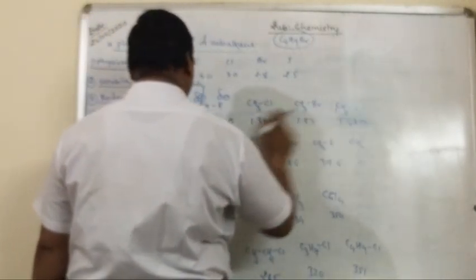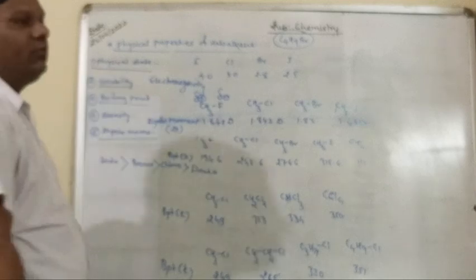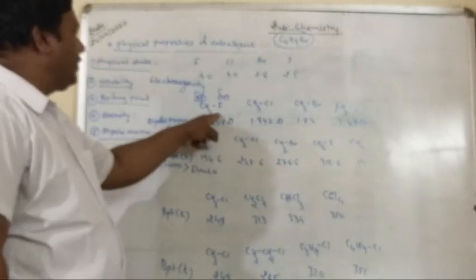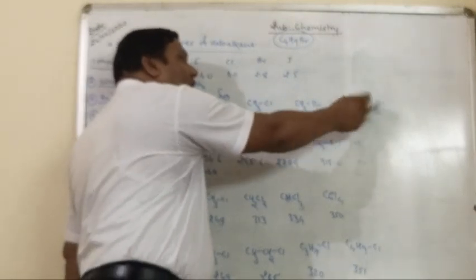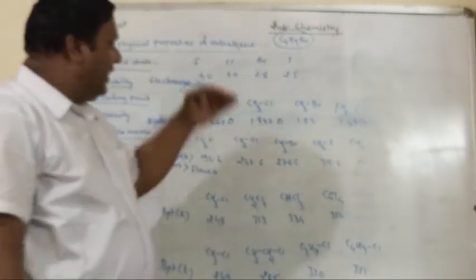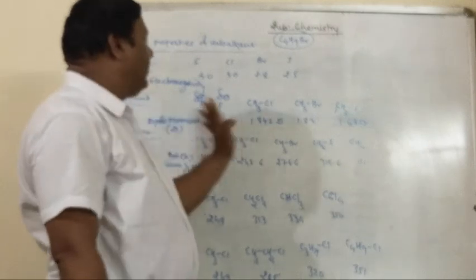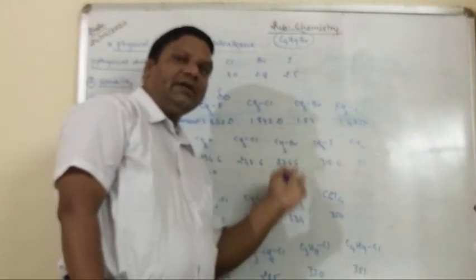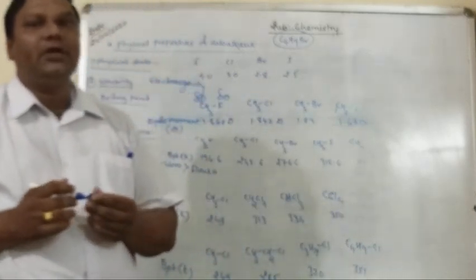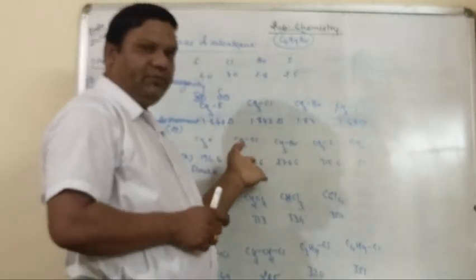The reason is that fluorine is more electronegative than chlorine, chlorine is more than bromine, bromine is more electronegative than iodine, and therefore the dipole moment of the molecule decreases, depending upon the electronegativity of these atoms. Understood?